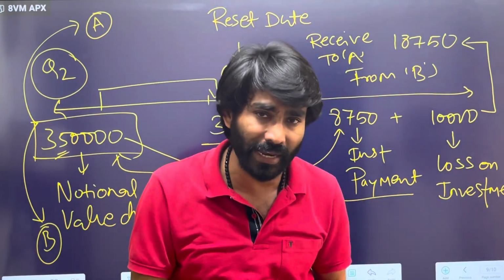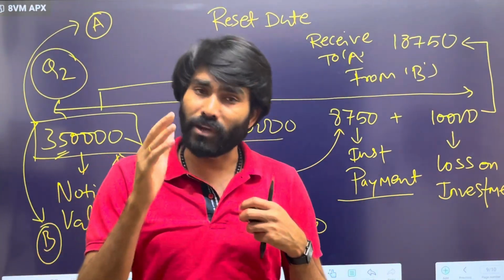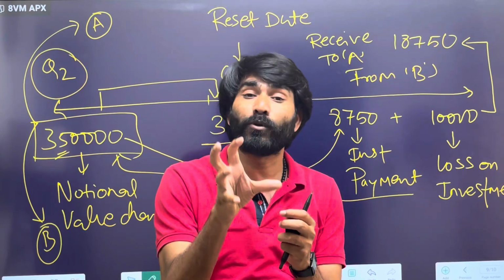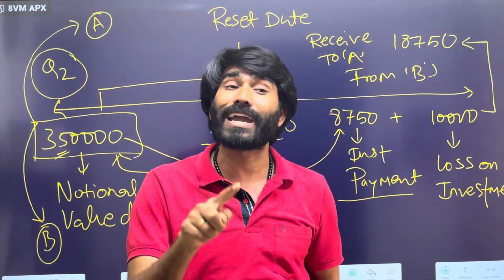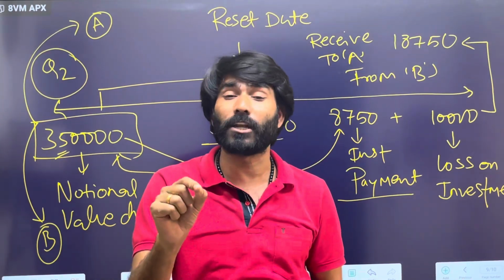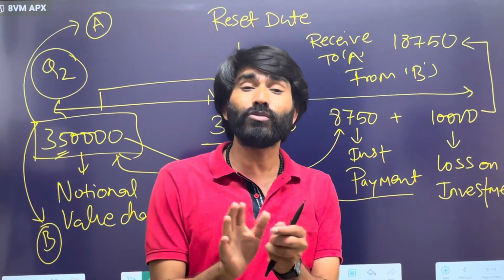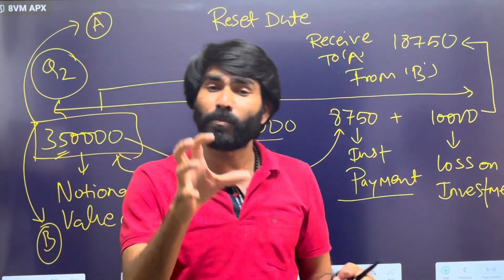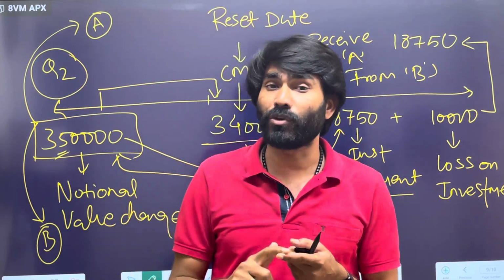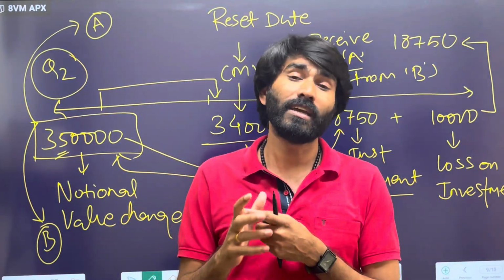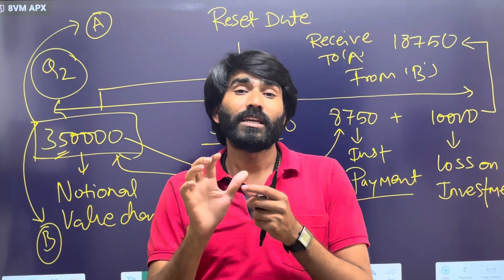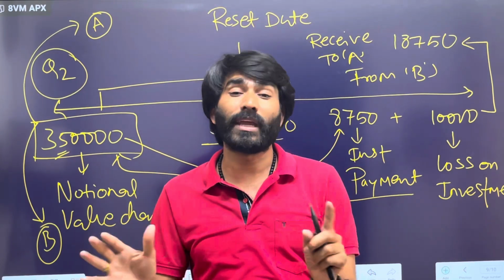So in short, I'll just summarize it. Total revenue swaps, it means if you have any business or any investment portfolio, you can transfer the exposure of that portfolio to someone against a fixed amount. And if you are holding that portfolio, you will still be the owner of it, but you will have to send the entire profit of your portfolio to the counterparty who is going to pay fixed interest payment to you. So now your question would be, what is the benefit when you transfer all your benefits? See, you can protect your investment from market uncertainties, and apart from that you can generate a fixed return on your portfolio if you don't want to take any kind of risk.